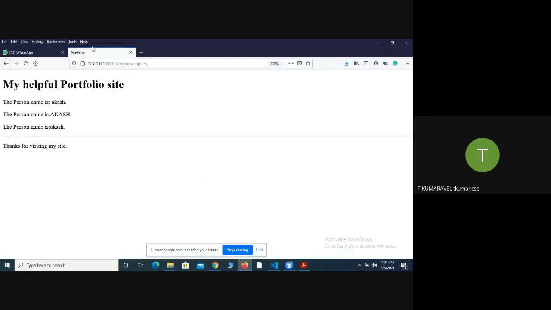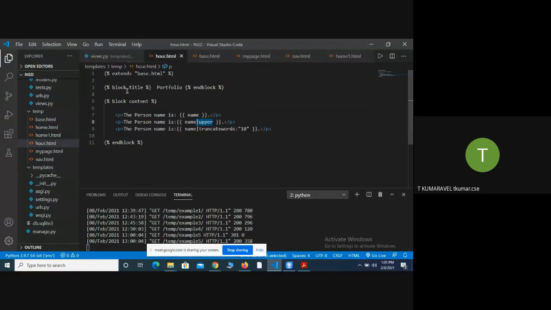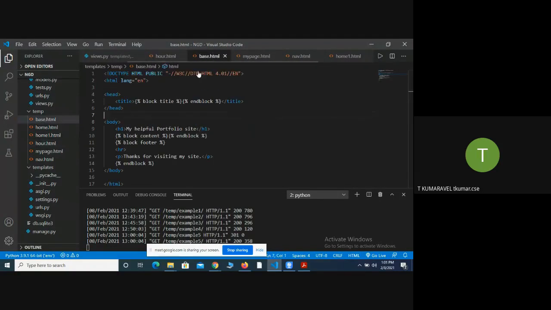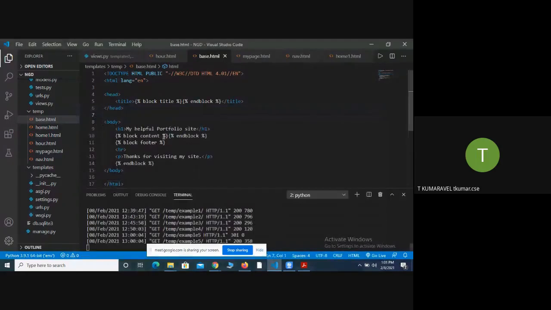Browserல வரும். ஓகே, portfolio னு வருதா? ஓகே, next. What is the next thing? அடுத்து rest of the information பாரு. And come to the body, first statement என்ன கொடுத்துருக்கு அப்படின்னா, my helpful portfolio site. So it will print over the browser. Okay, print ஆயிடுச்சு.